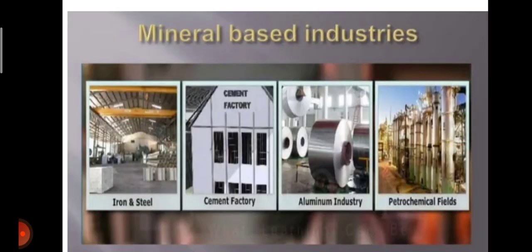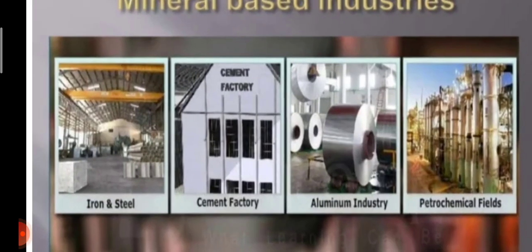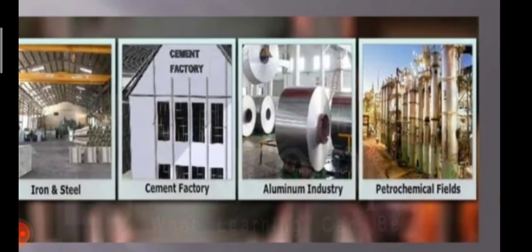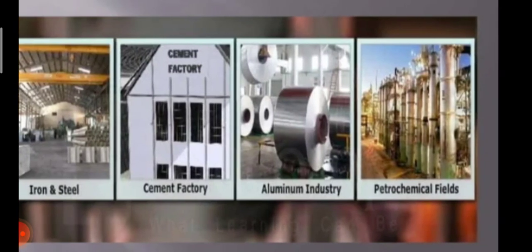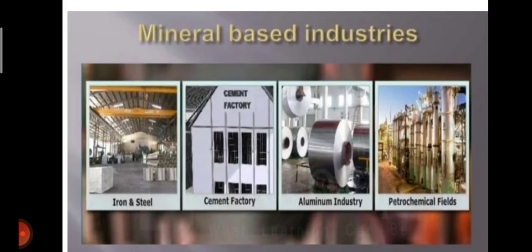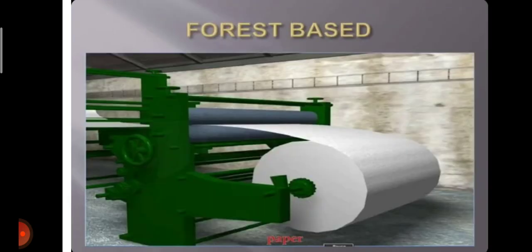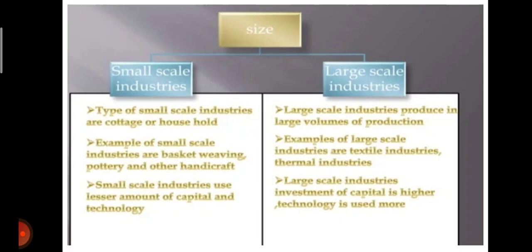Now, mineral-based industries examples: first is the iron and steel industry, next the cement industry, the aluminium industry, the petrochemical industry. Now, marine-based industries: seafood and fish oil. Forest-based industries: you can see where paper is prepared, that is paper mills.